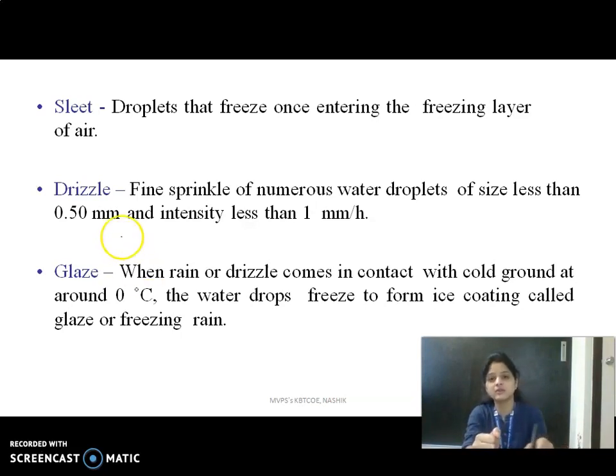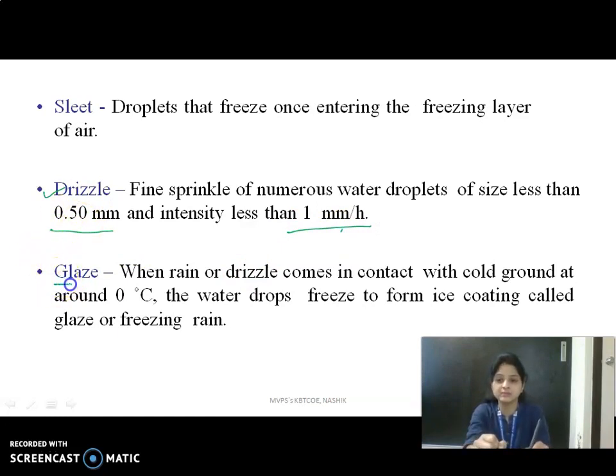Then the next part is drizzle. Drizzle is a fine sprinkle of numerous water droplets with a very small size, up to 0.5 mm only. When the intensity is less than 1 mm per hour, it is called drizzle. When the size is less than 0.5 mm and the intensity is also less than 1 mm per hour, it is called drizzle.